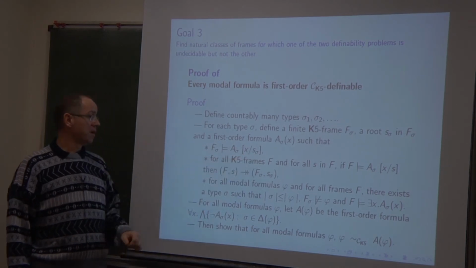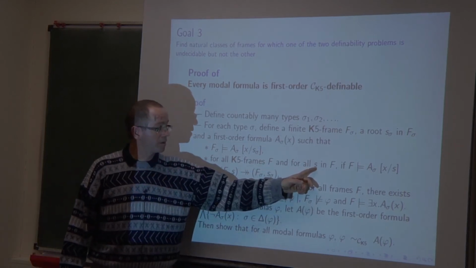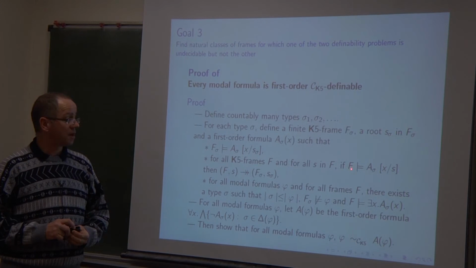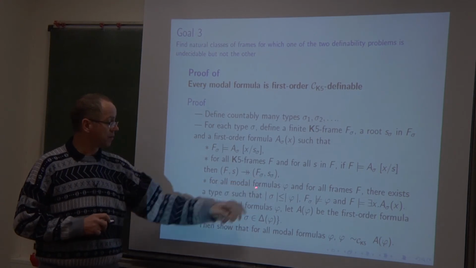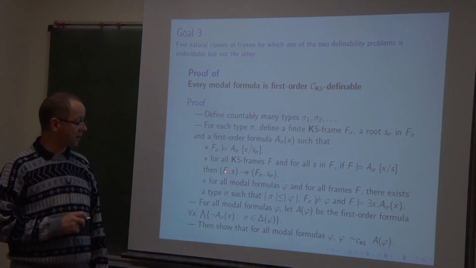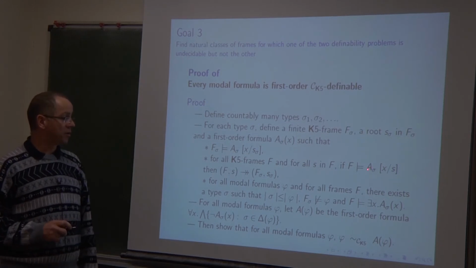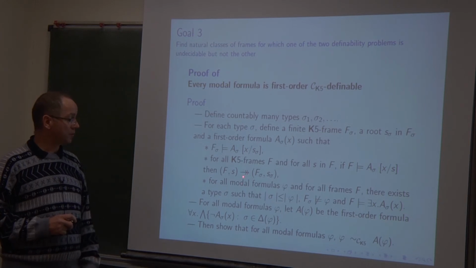This is the root. And for all frames in the class, and for all possible worlds S in the frame, if F satisfies A sigma when x is interpreted by S, then this frame is a bounded morphic image of F. So in a way, this formula characterizes the frame F sigma up to a bounded morphism.